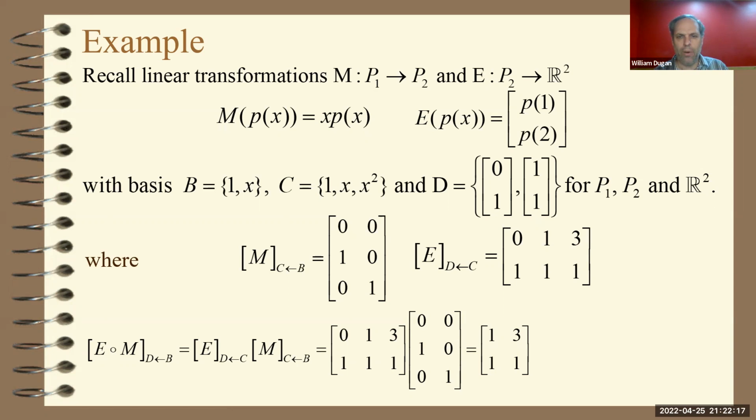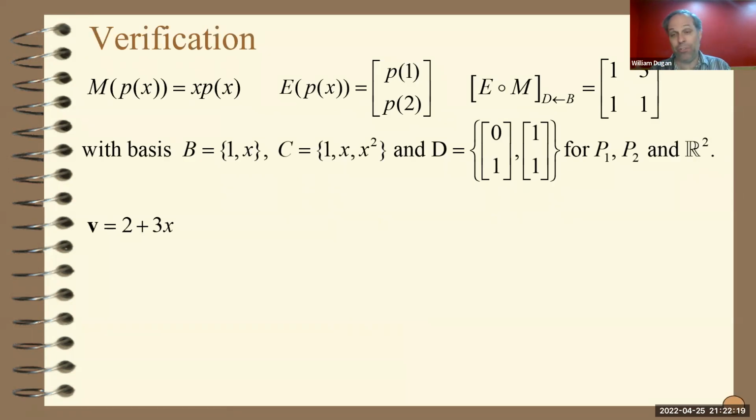Now you might look at it and go, yeah, I don't believe you. I don't blame you. So why don't we just do it? I'm just going to take the image of some vector relative to this composition, and I'll show you what the answer should be, just like I did all the other times with the other examples. So the vector will be 2 plus 3x. That's a vector in P1.